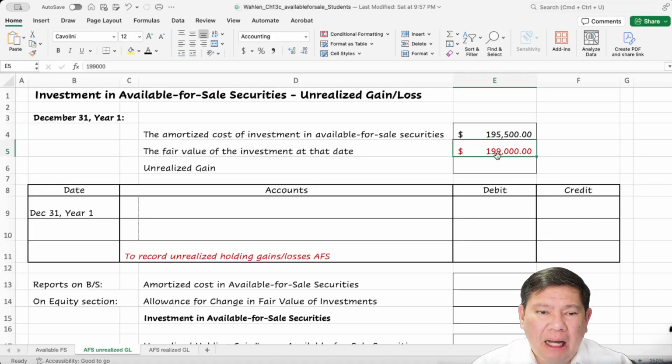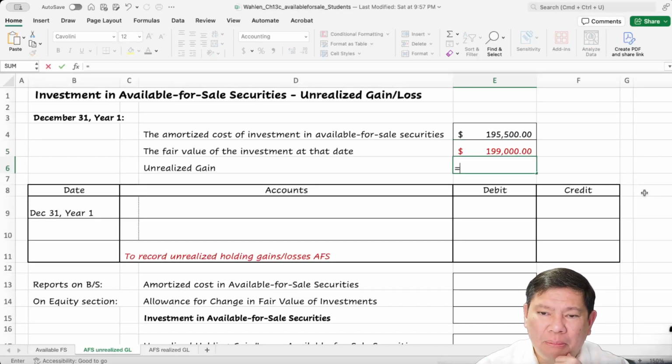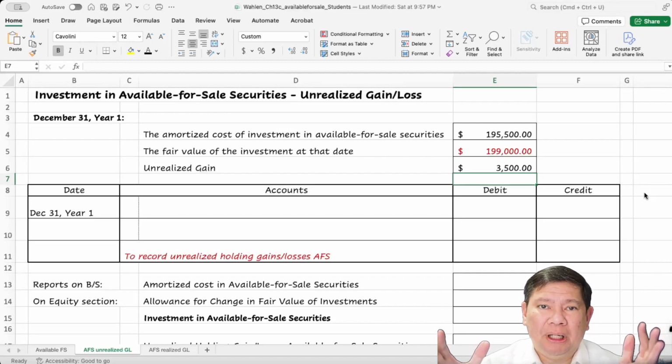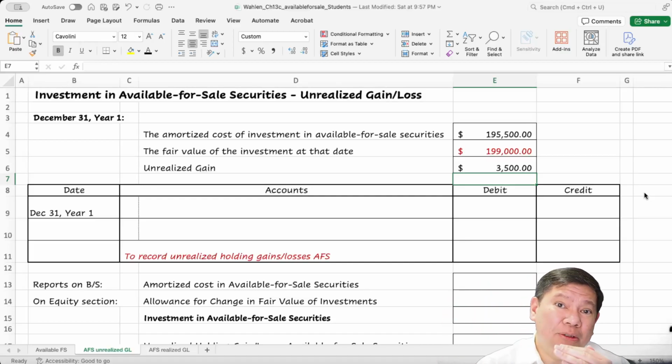Okay. But it turns out that the fair value at that date is 199,000, and we will report it at the fair value. Okay, so we have to increase our investment by $3,500, and that is what we call the unrealized gain. It's unrealized because we haven't sold it yet, so we still keep it. It's just the value goes up, and it's a gain because the value goes up, right? If the value goes down, it's going to be a loss.